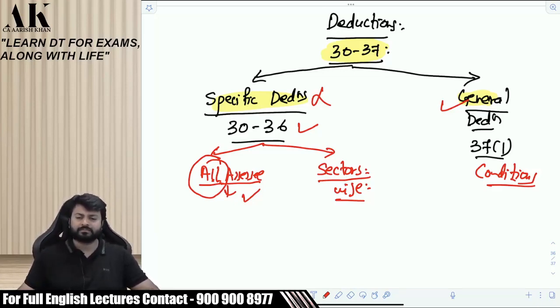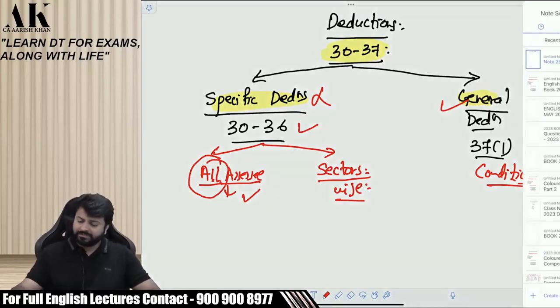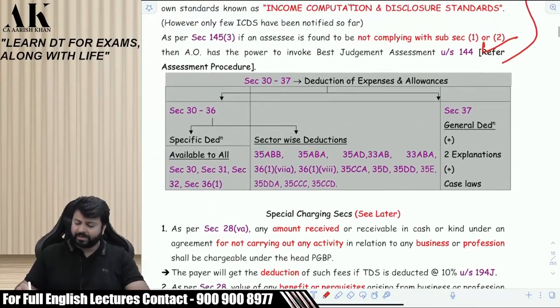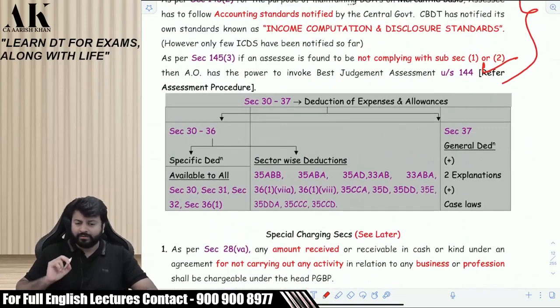Please tell. So this classification in a proper manner is given in your color book also. You can see over here all the sections at one place. Section 30 to 37. First of all 30 to 36 and then 37. In 30 to 36, in that also there are those available to all, and these are sector wise deductions, these are the sections. Can you see this? And for general deduction, there are certain conditions which you have to follow.